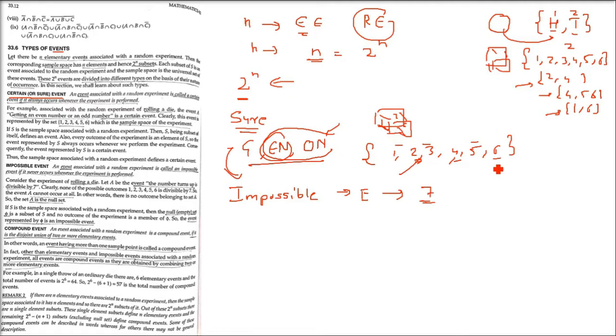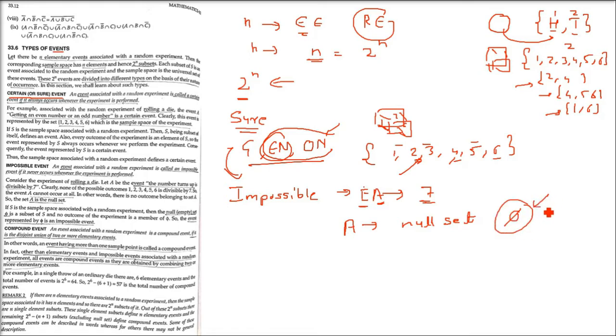How can 7 come? The die only contains 1 to 6. So it is an impossible event. 7 will not come, 8 will never come in a single throw of a fair die. So A cannot occur at all. We call it a null set, or you can call it an empty set, and it is represented by phi.